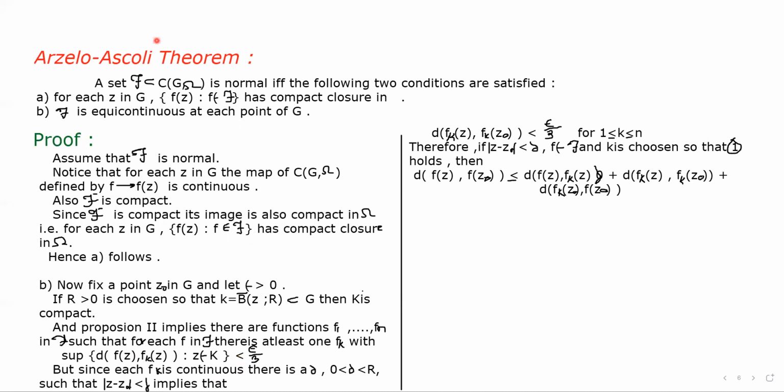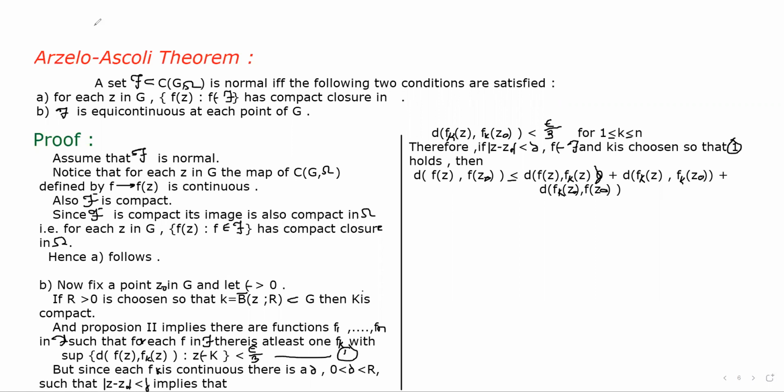Okay, this is the first equation. We get the first equation as supremum of d(f(z), fk(z)) less than ε by 3.